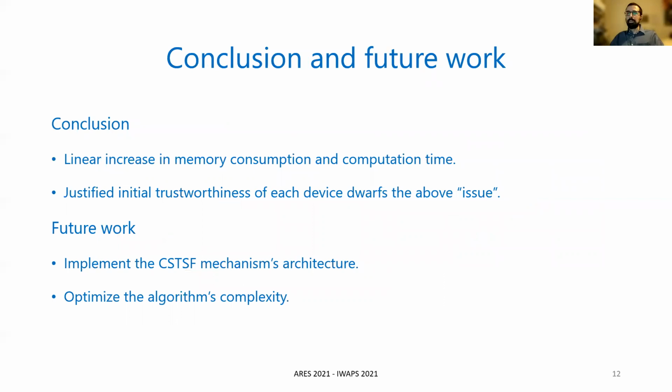As we mentioned in the previous slide, there is a linear increase in memory consumption and computation time as the number of concurrently arriving IoT devices increases. However, the fact that we have a justified initial trustworthiness for each IoT device dwarfs the above issue.